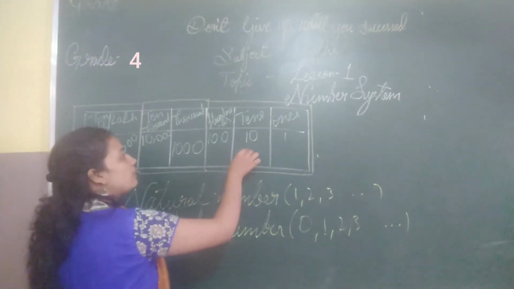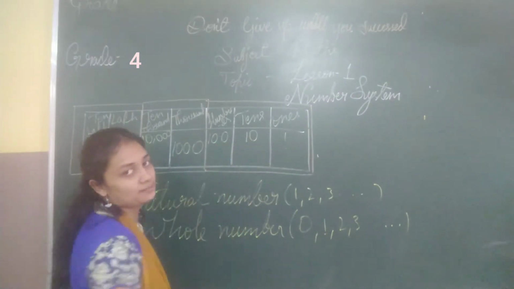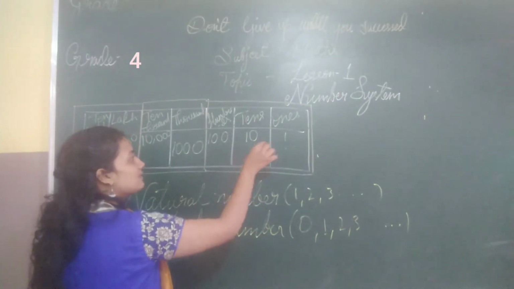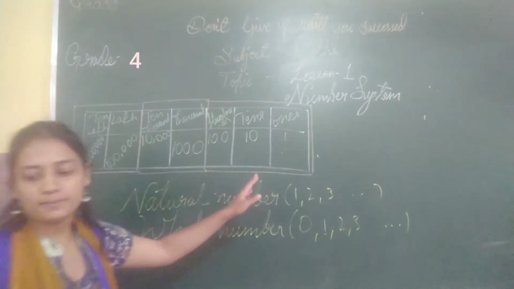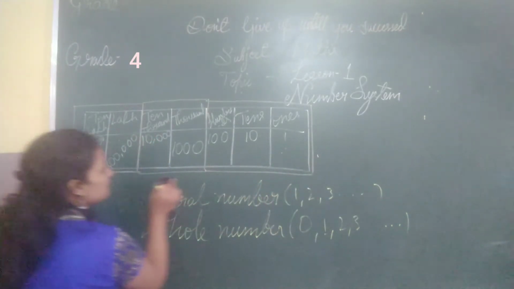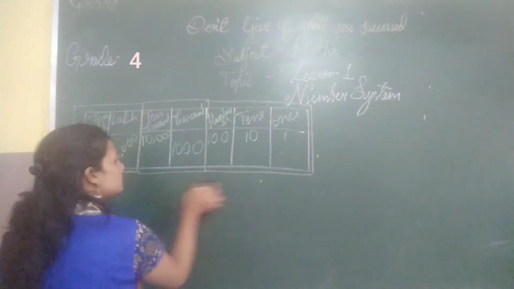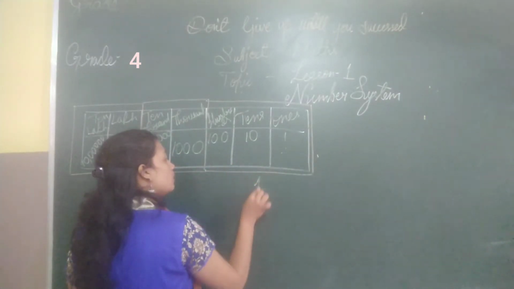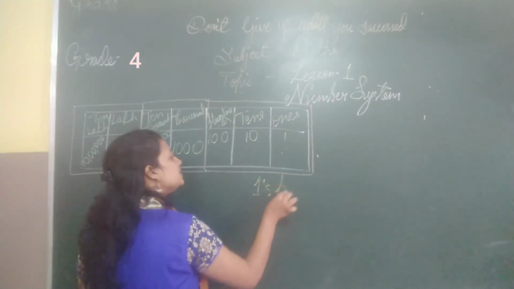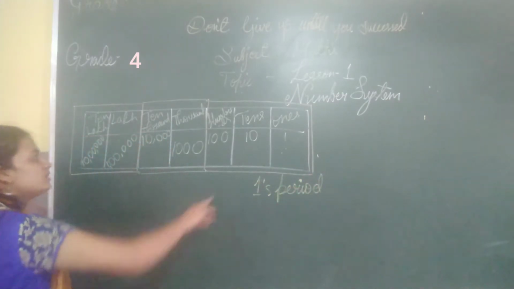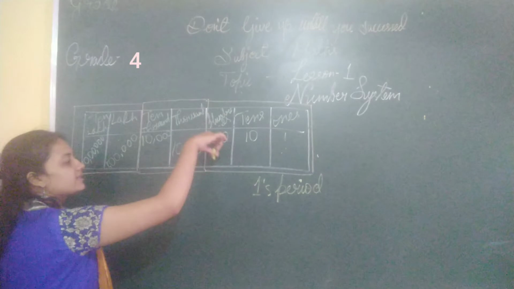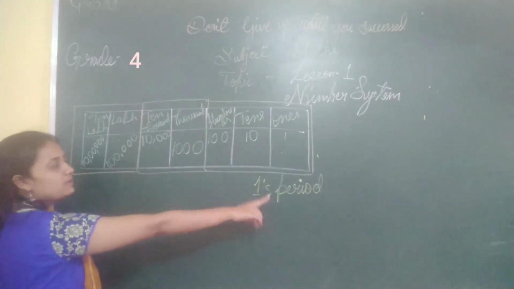The first group has 1, 10, 100 places, and this group is called 1 period. So 1, 10, 100 belong to the one group called 1 period.